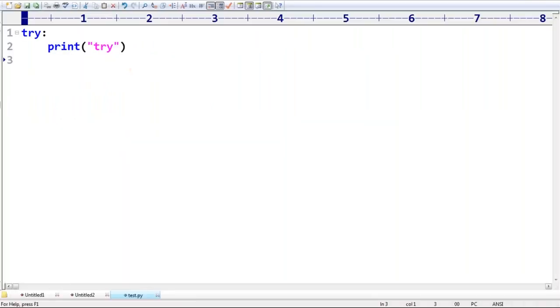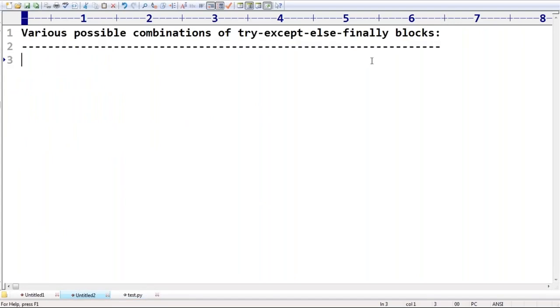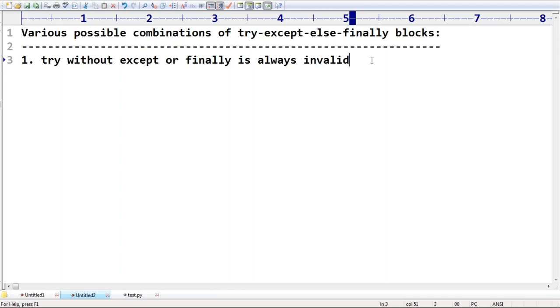So conclusion number one: whenever we are writing try, compulsorily except or finally must be required. Try without except or finally is always invalid.